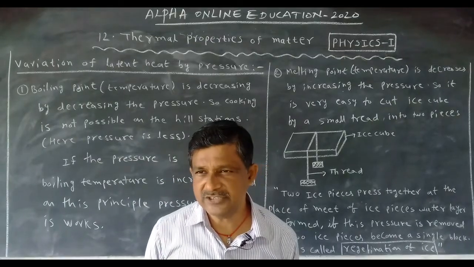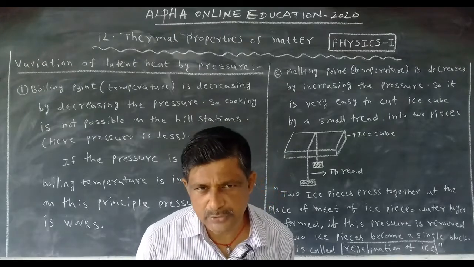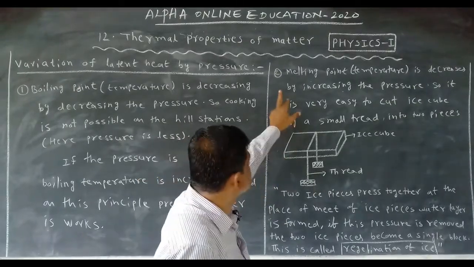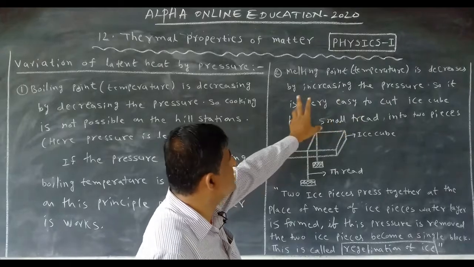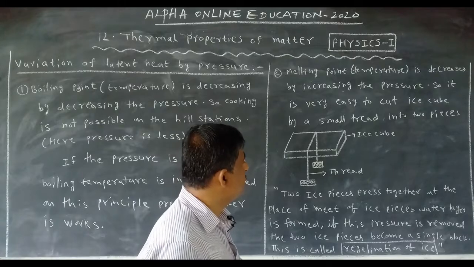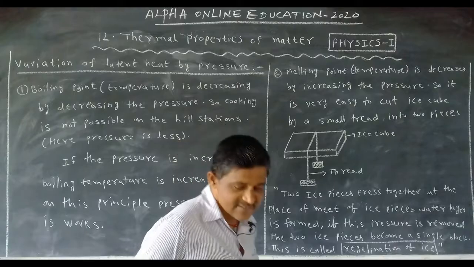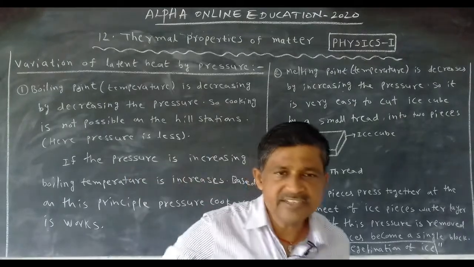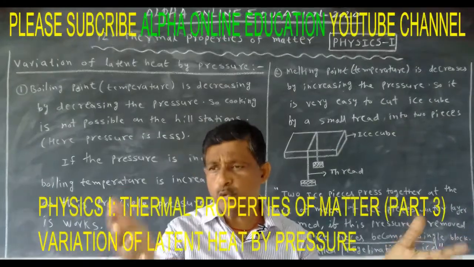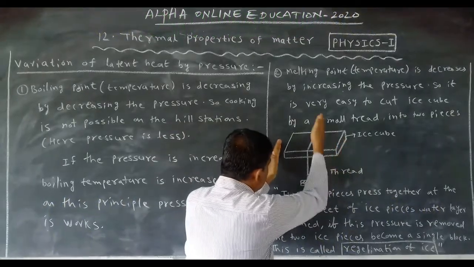Boiling point means the conversion from liquid to gas. Melting point means conversion from solid to liquid. Now, it is opposite. The melting point or temperature decreases by increasing the pressure. So, it is easy to cut an ice cube into two pieces with a small thread. Let us take a bulk-size ice cube. Now we want to cut it into two pieces.